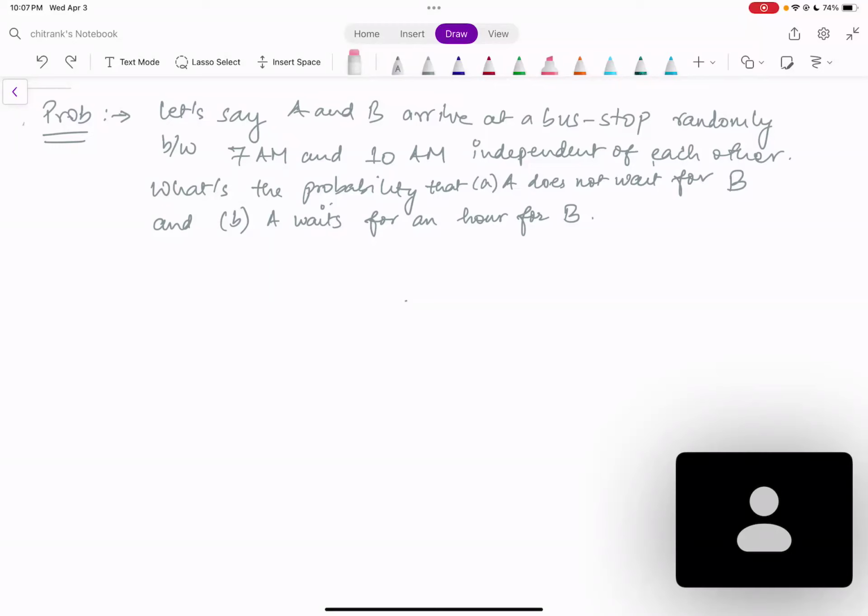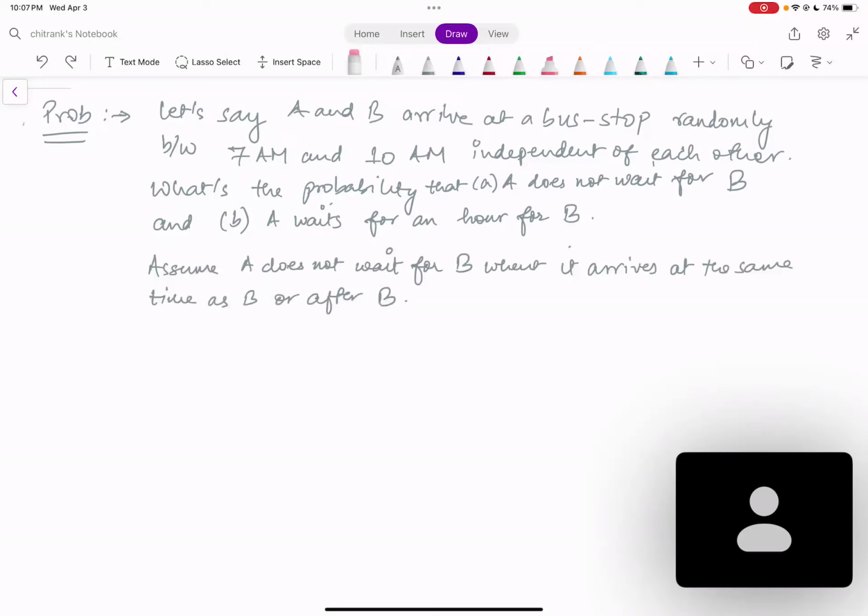So maybe I'll modify this to say that A waits for about an hour, and not exactly for an hour. And assume that A does not wait for B when A arrives at the same time as B or before B.